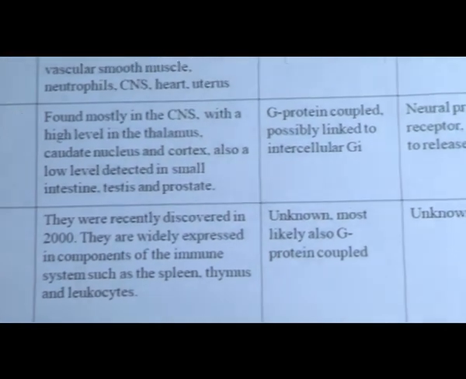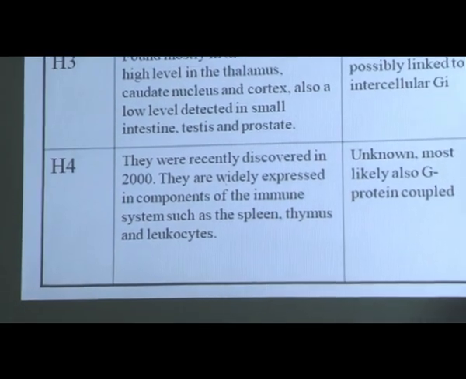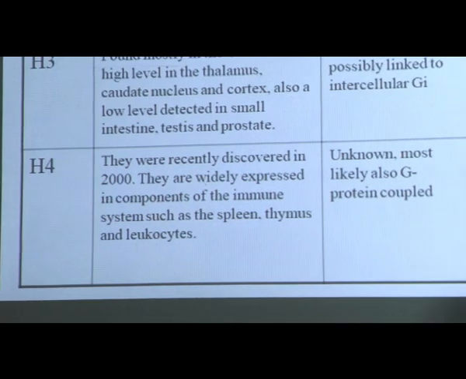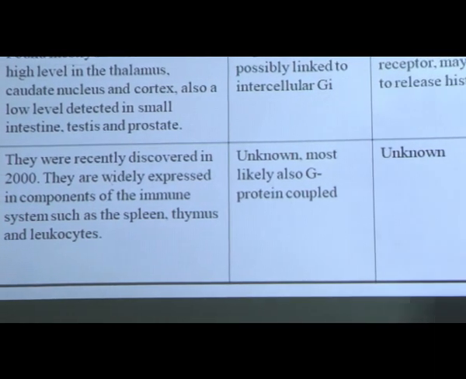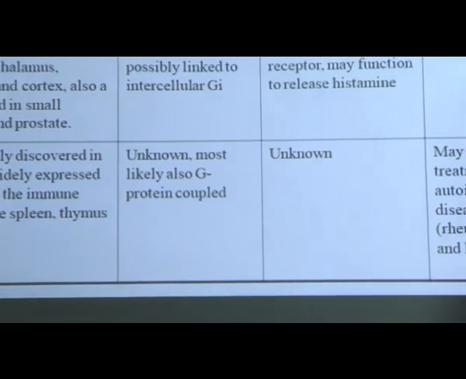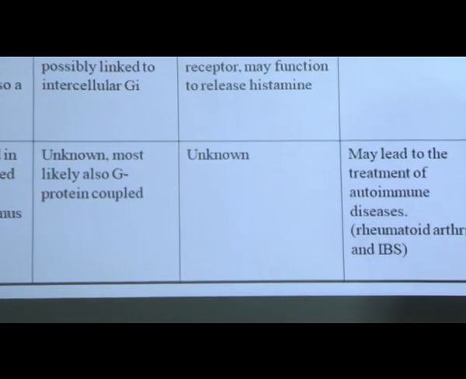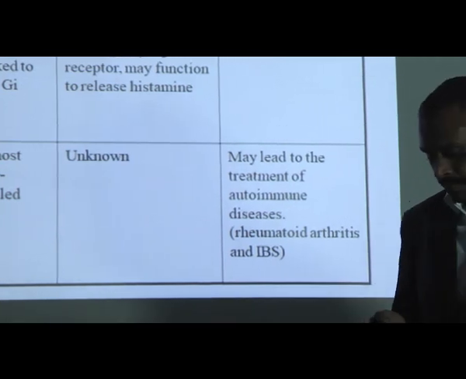The H4 receptor was recently discovered in 2000, and this receptor is also a G protein-coupled receptor. The treatment use is still unknown here, maybe sometimes rheumatoid arthritis and irritable bowel syndrome, that is IBS.